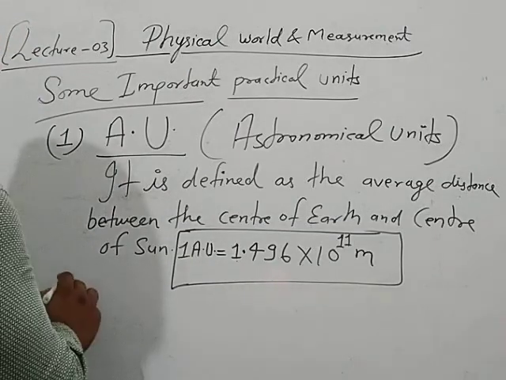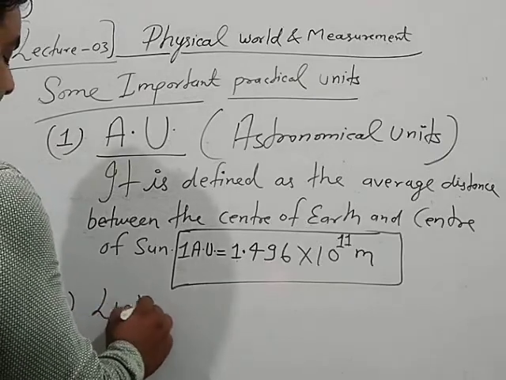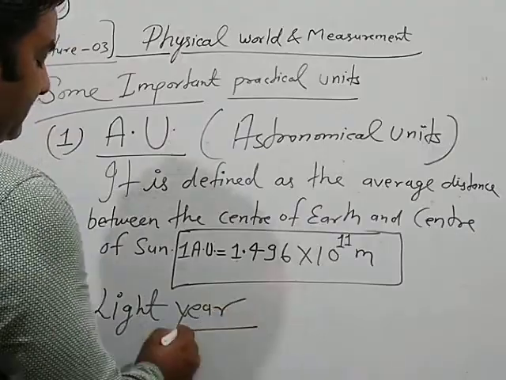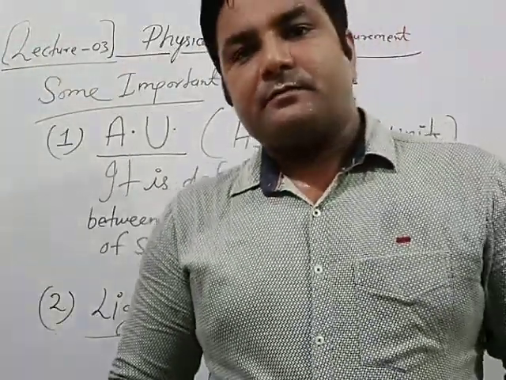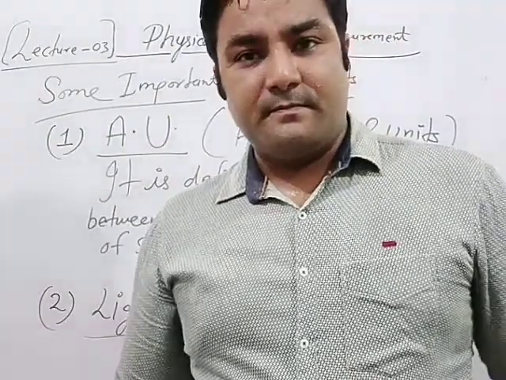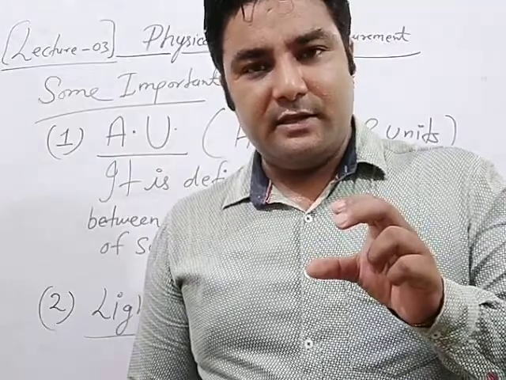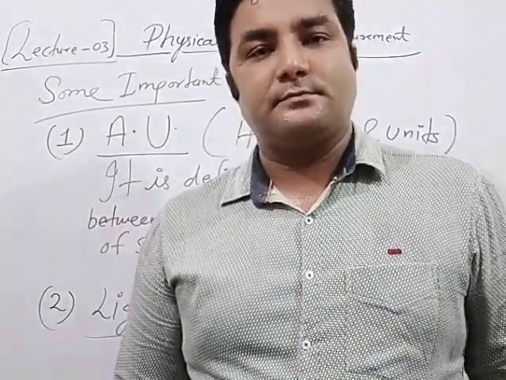And then the second one, light year. Very easy concept about the definition: the distance traveled by light during 1 year.